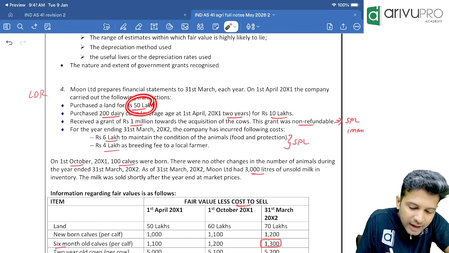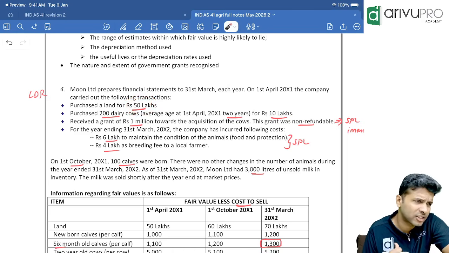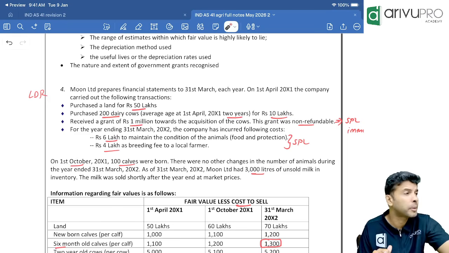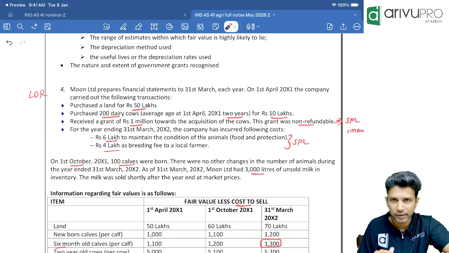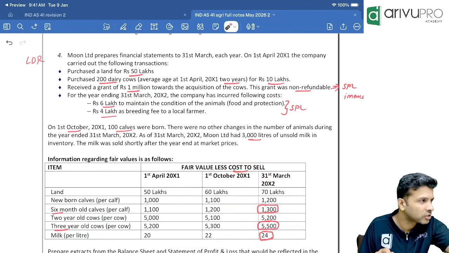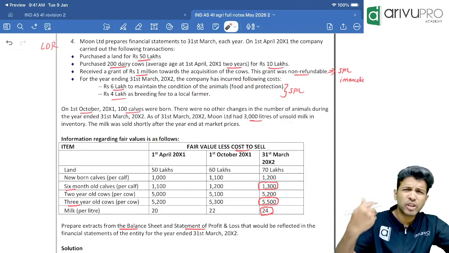Now first, land you purchase for 50 lakhs. Now land you will account for as per Ind AS 41 or Ind AS 16? Ind AS 16. On land, will you calculate depreciation? We already learned for us to depreciate, depreciable amount should be positive and useful life should be limited. Land has unlimited useful life. Depreciation on land or no depreciation? No depreciation. If you quickly read, nowhere do they mention revaluation model. Because Ind AS 16 says subsequently you can go for cost model or revaluation model. Nowhere have I seen any revaluation data.